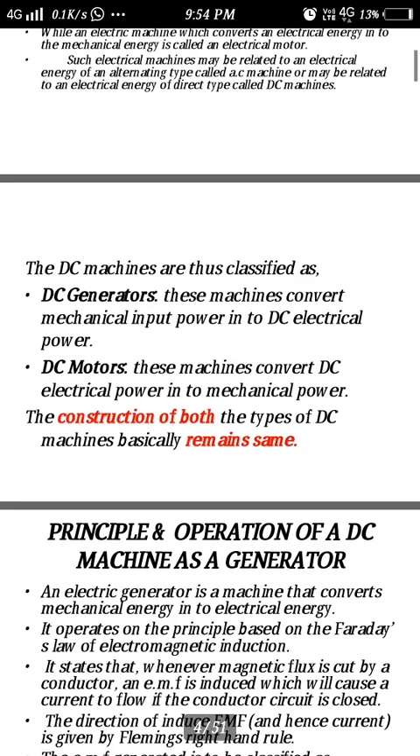The DC machines are again classified into DC generators and DC motors. The DC generators convert mechanical input power into DC electrical power, and the DC motors convert DC electrical power into mechanical power. But you have to keep in mind that the construction of both types of machines is basically the same. The construction is the same. So, a single machine can run as a DC generator as well as a DC motor.